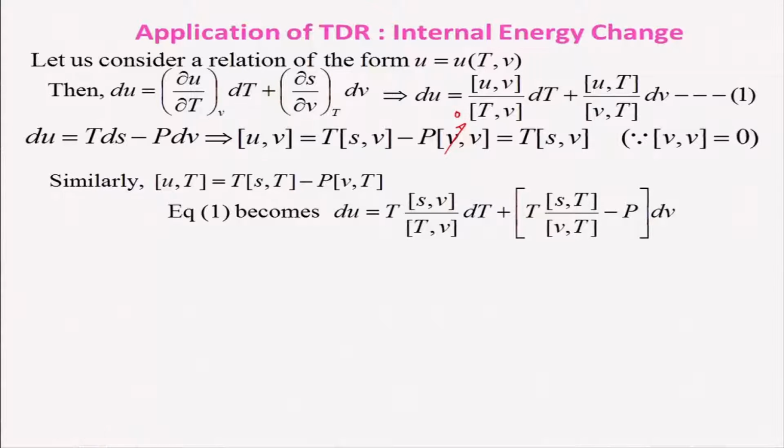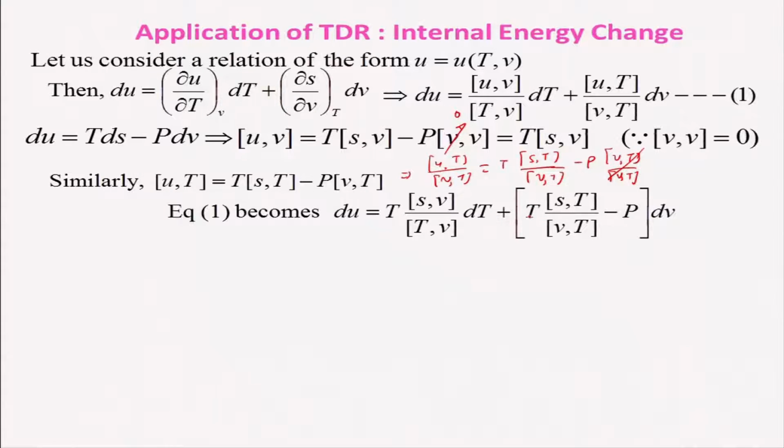And then we can write equation 1 as du is equal to Jacobian s, v with respect to T, v into dT, plus in place of dou u by dou v at constant T, I can write from this expression Jacobian u, T by Jacobian v, T is equal to T Jacobian s, T by Jacobian v, T minus P Jacobian v, T by Jacobian v, T. So, this is cancelled.